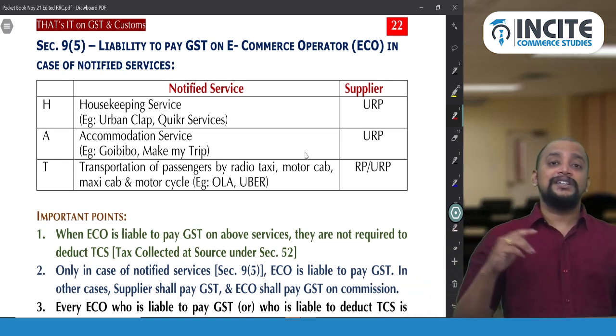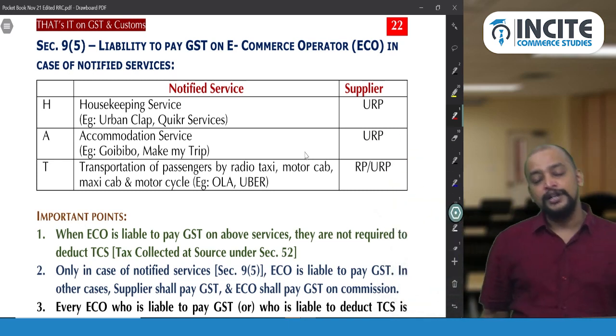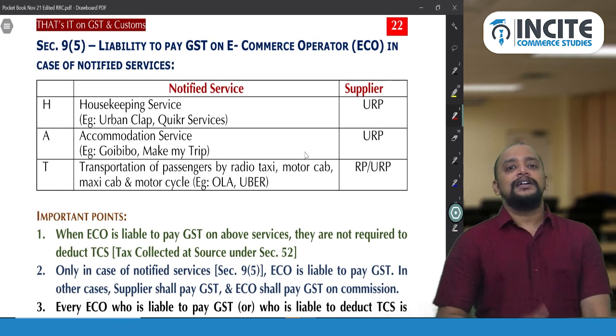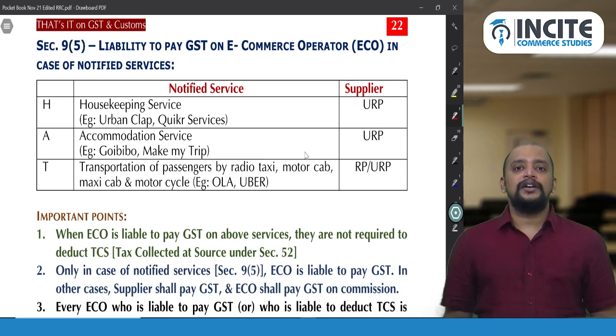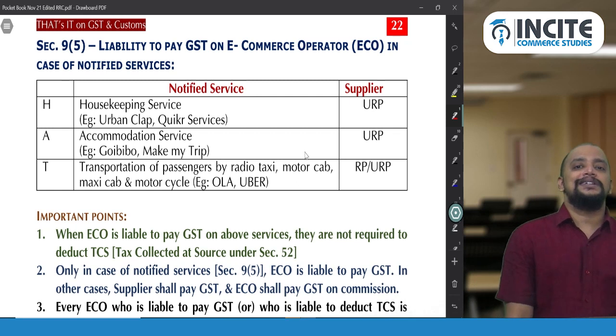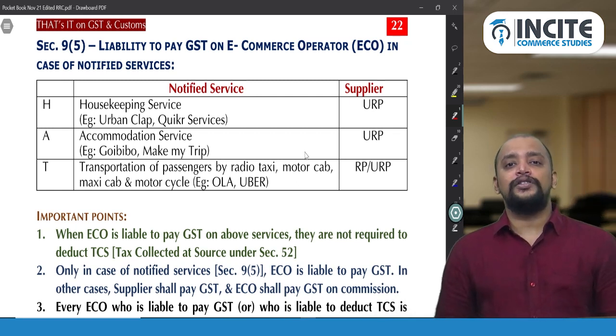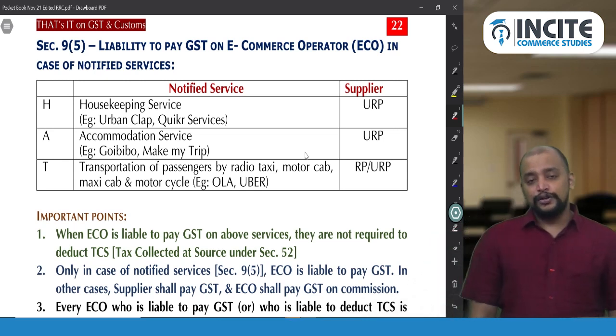So therefore a question may be coined because there is an amendment that may come in future related to this. So therefore they may coin a question. So Red Bus is an e-commerce operator who is providing transportation of passenger service through bus. In that case, whether liability to pay GST is on the e-commerce operator or on the supplier. So at present it is on the supplier, that is the bus operator. So he needs to pay.